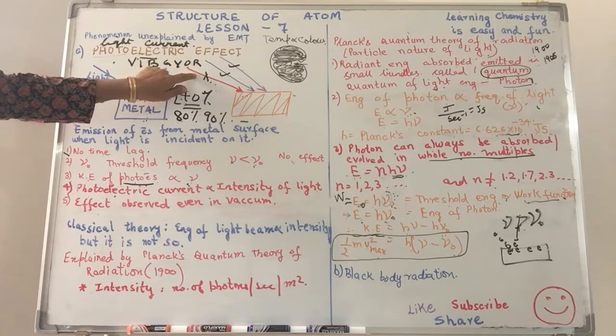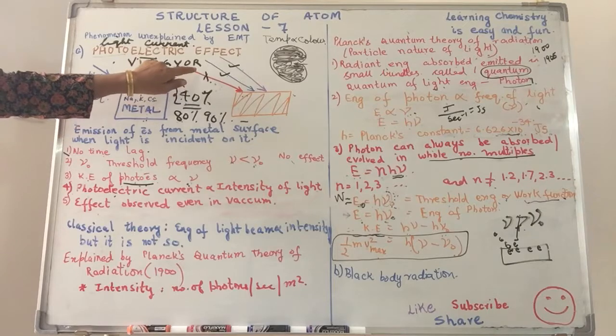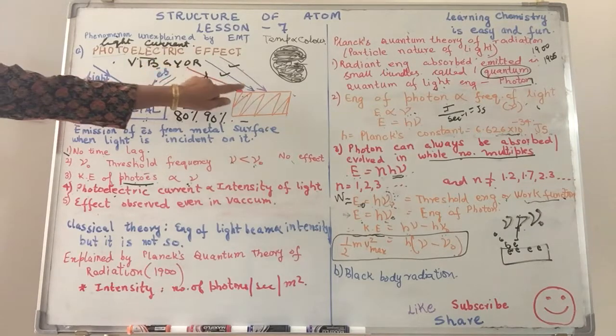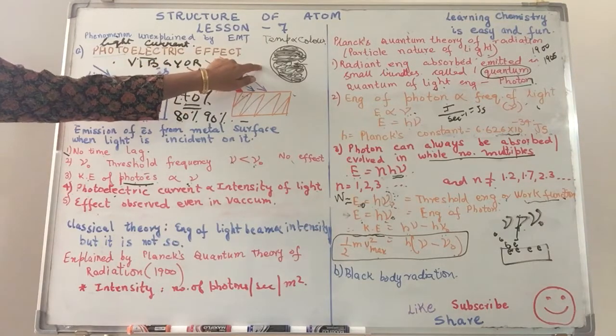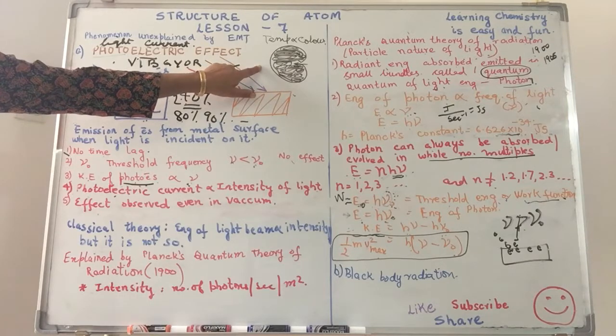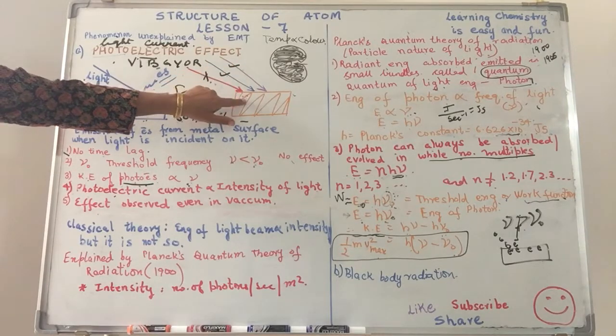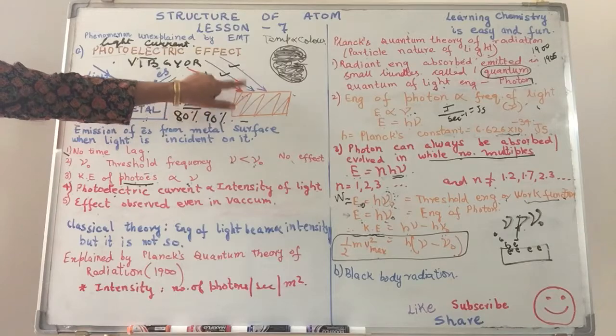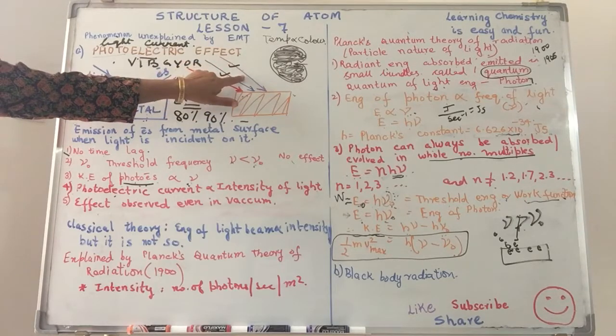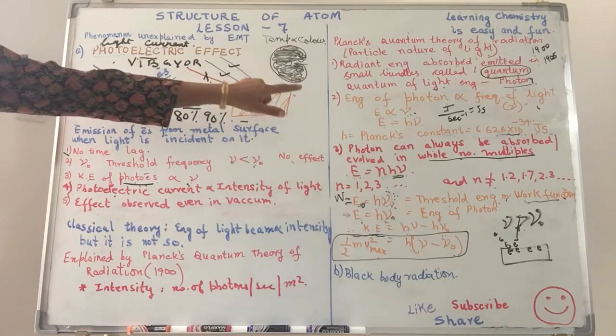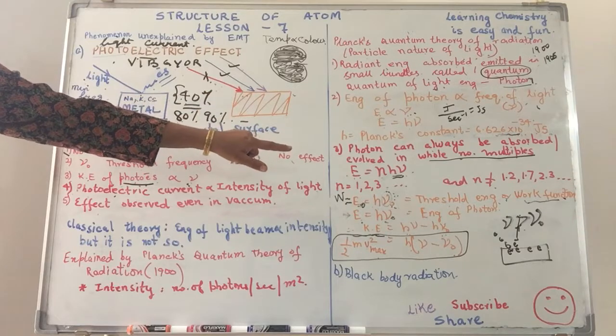So this red end of the spectrum has lower frequency. This is not sufficient to cause the emission of the electrons from the metal surface. That is why no photoelectric effect is observed. On the other hand, because of the higher frequency, they impart energy which is equal to the work function.